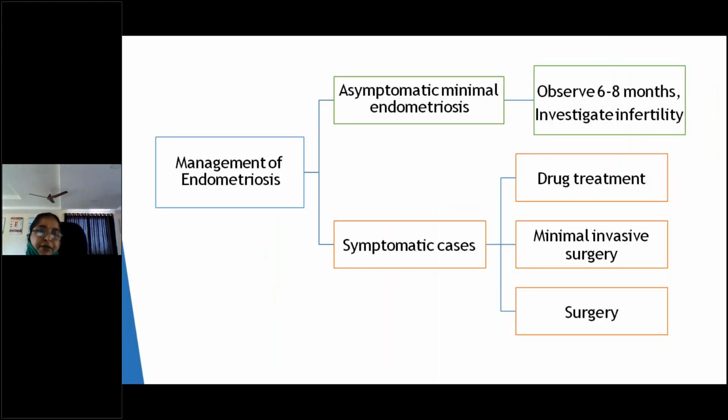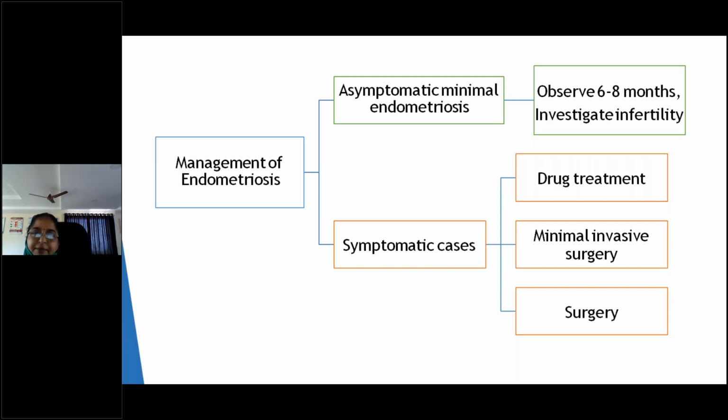See, management of endometriosis is divided into asymptomatic and symptomatic. Asymptomatic or minimal endometriosis: first thing, we should not introduce treatment, just give assurance, not to worry much. With some small symptoms or asymptomatic, observe for 6 to 8 months and investigate the infertility patient. In symptomatic cases, we have to give drug therapy, minimal invasive surgery, and surgery. This is the symptomatic mode of treatment.